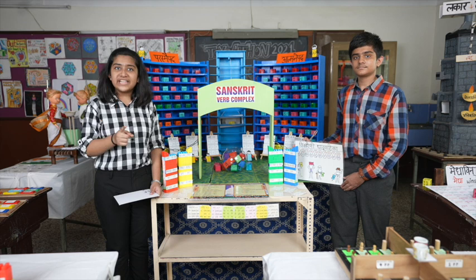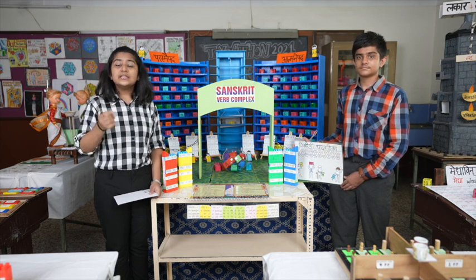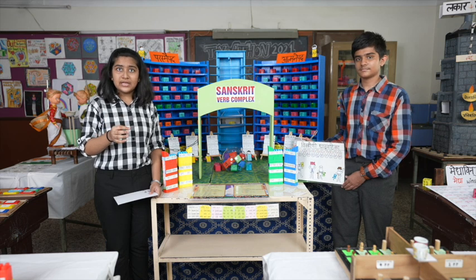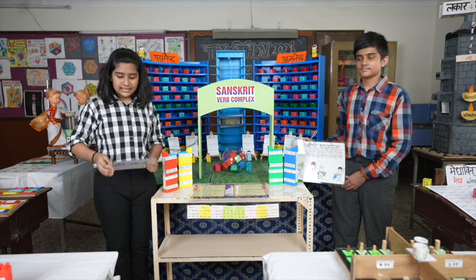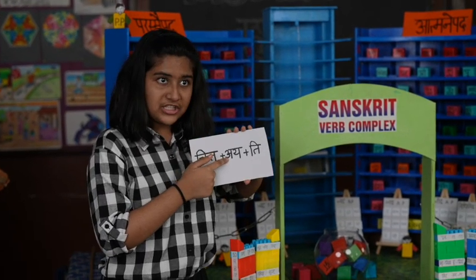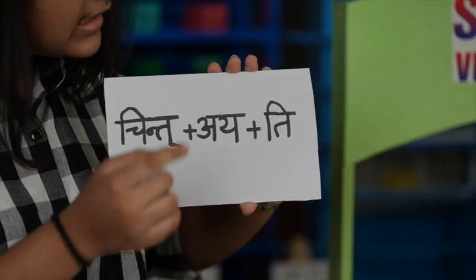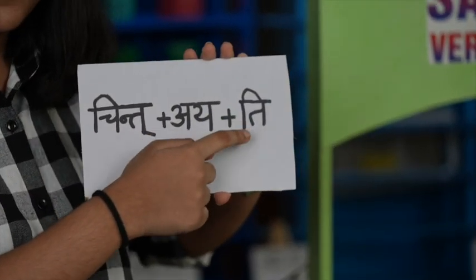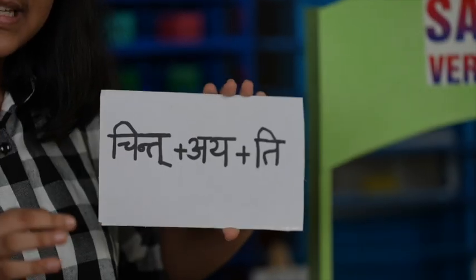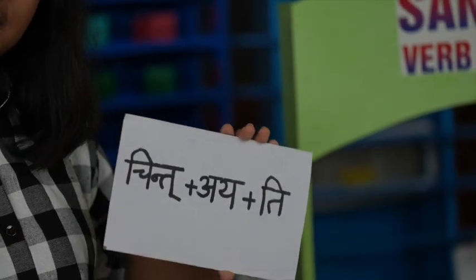It stays on the 10th floor in the PP or Parasmay Pada wing. So the conjugation of the 10th floor is Aya. Then our root Chinta plus the conjugational sign Aya will form Chintaya, and the suffix for Lat Lakar Pratham Purush Ekvachan, which is ti. In the end, it will form the verb Chintayati.